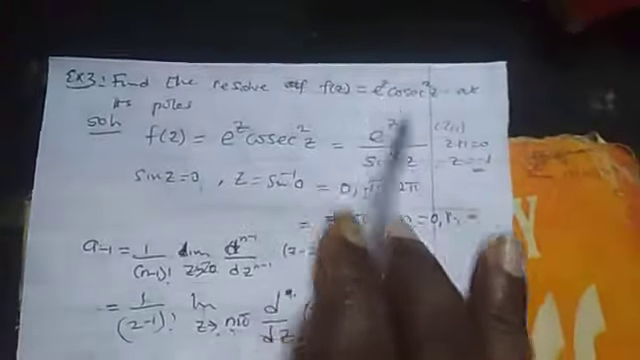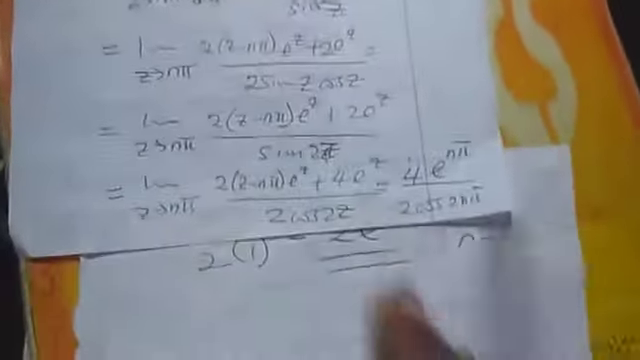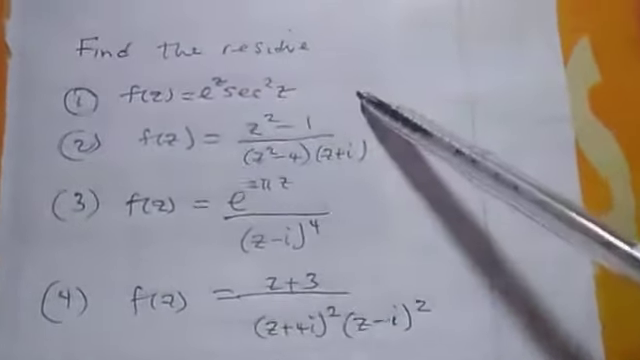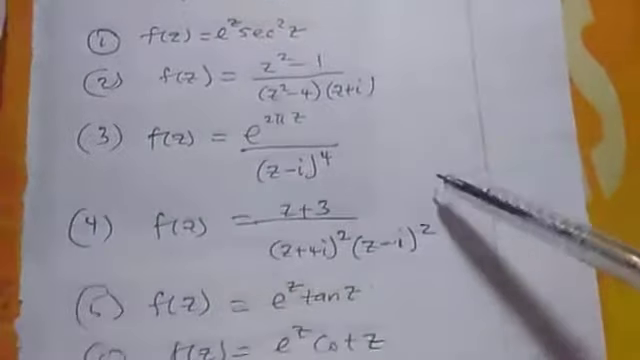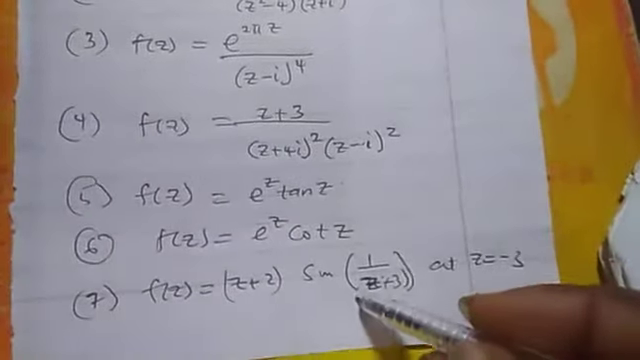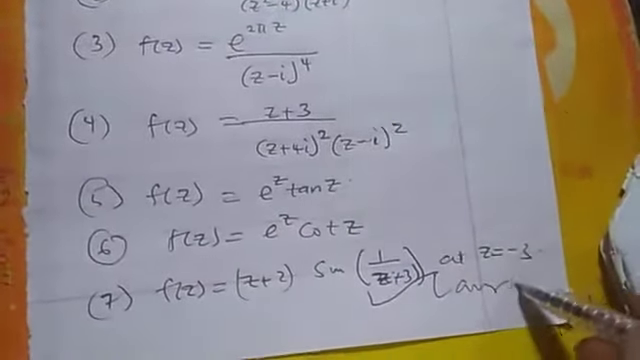So that is the residue of this function at all its poles. So that's our answer. You can take this as an example, as an assignment. Find the residue of all this. For this one, the best way is to use the Laurent series to find the residue.